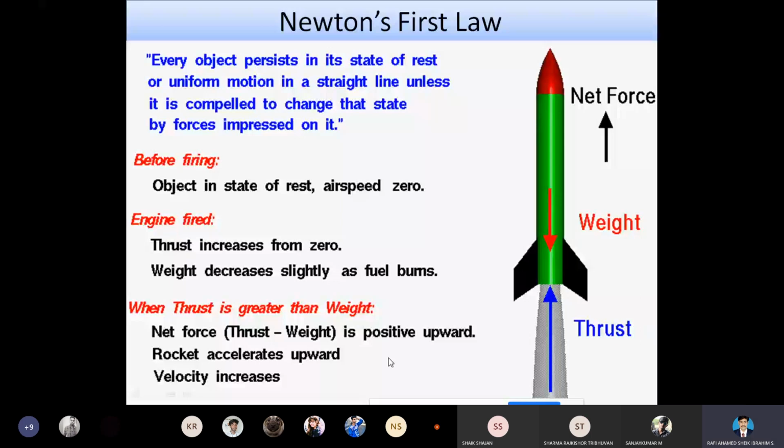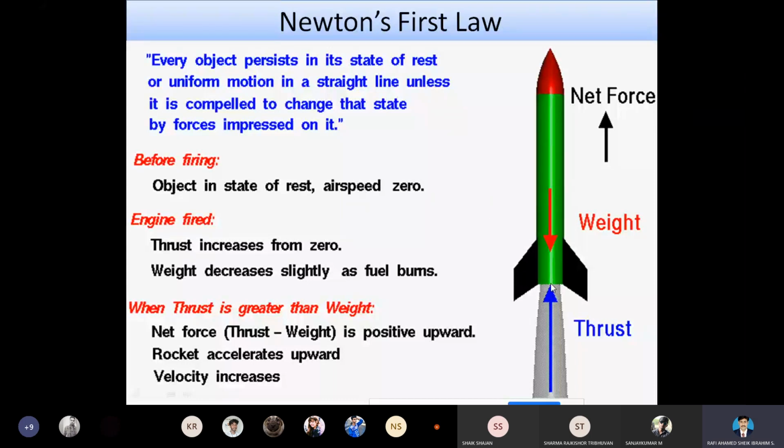The net force is positive upward. The rocket accelerates upward, the velocity increases. So this is Newton's first law. Newton's first law states that an object at rest will stay at rest. When an object is in motion, it will stay in motion unless a stopping force acts on it. So for this, we have taken this as an example.